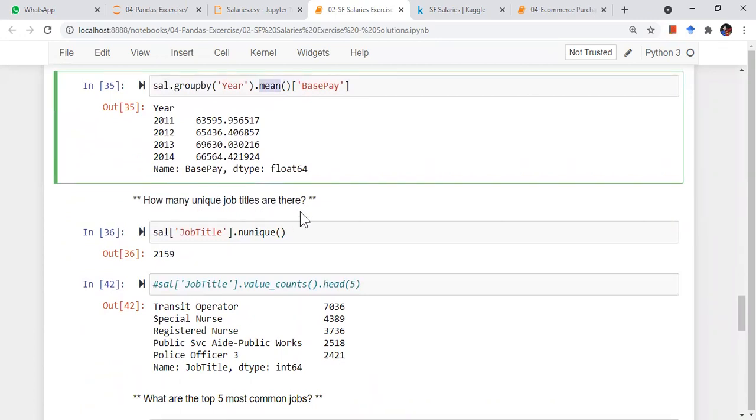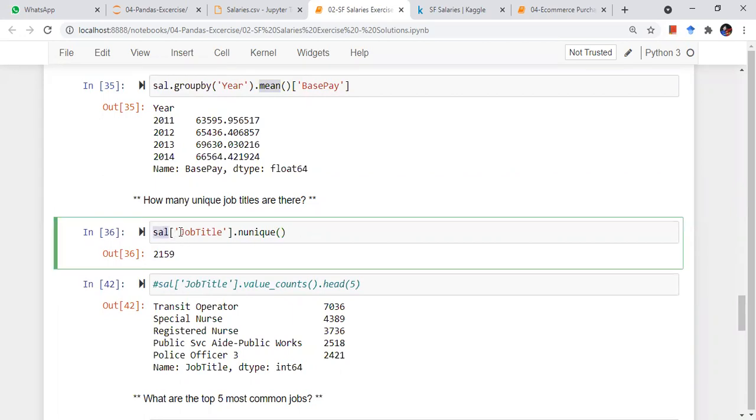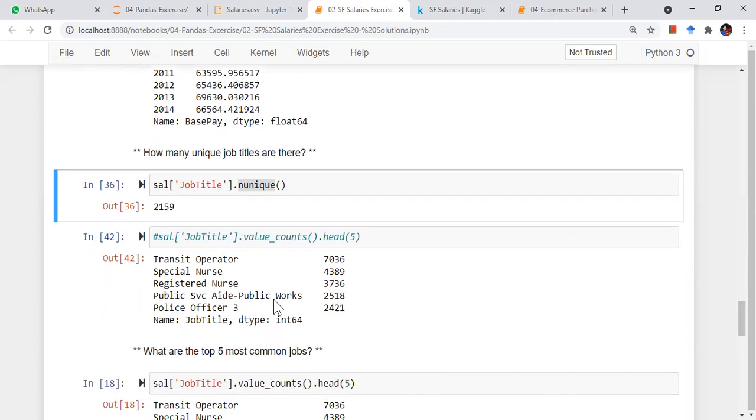So in the data frame, we have seen that there is a column job title. I want to figure out how many different job titles there are, right? So I can do sal dot job title, go to this column, and find the number of unique items. So there are 2,159 unique job titles. So there are around 1.5 lakh employees, and their roles are only 2,100, right?